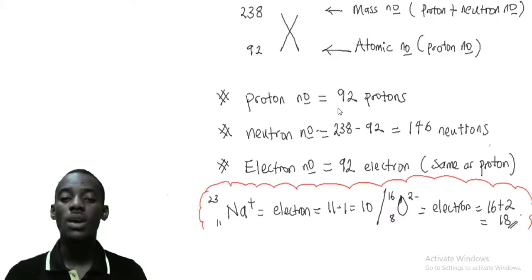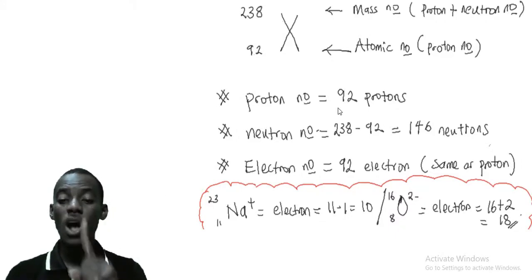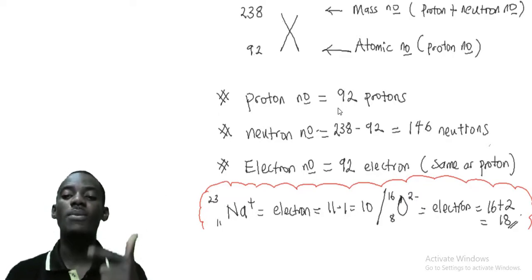Now look at the one below. It will not be the same as the proton number. Plus 1 means you will have to subtract 1 from 11. So your electron number will now become 10.